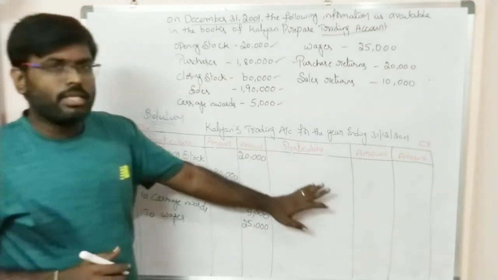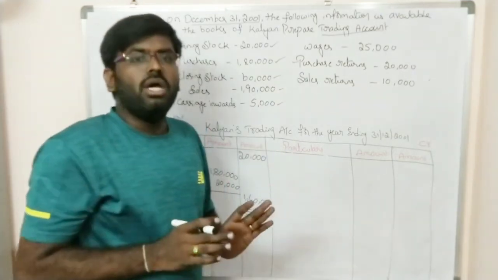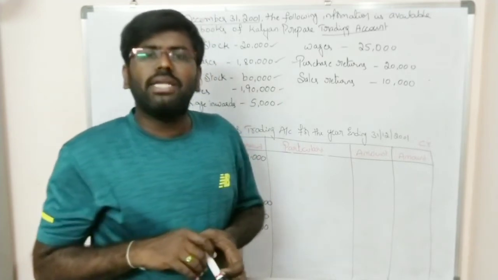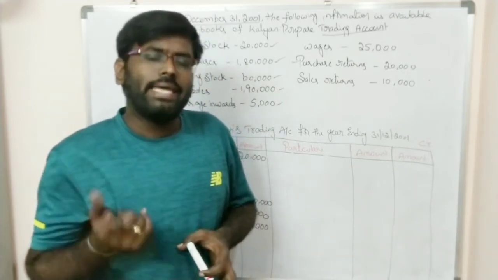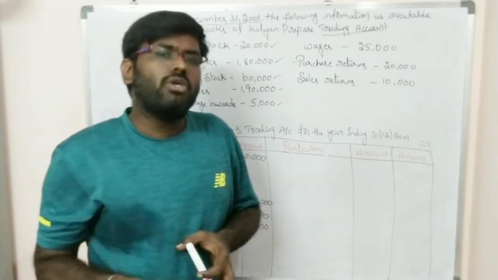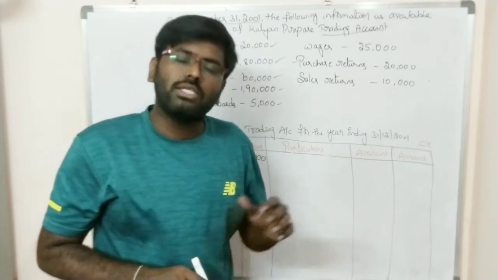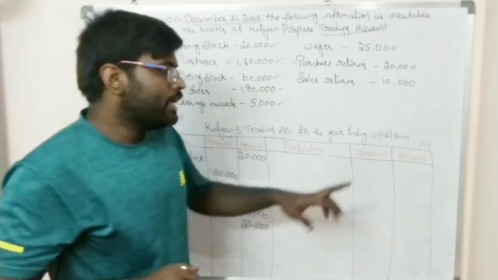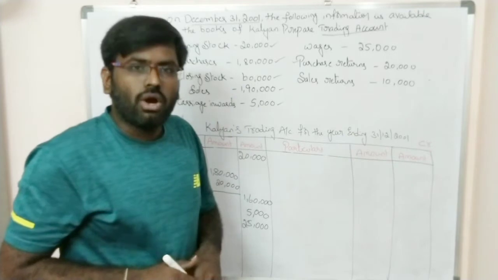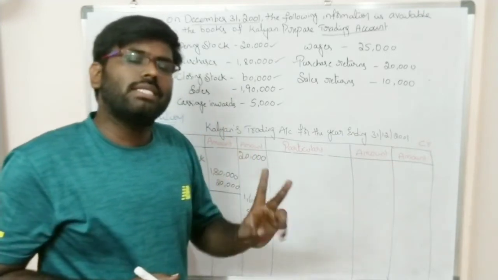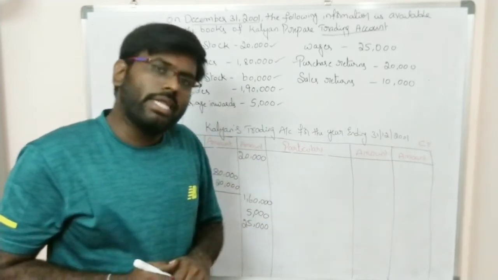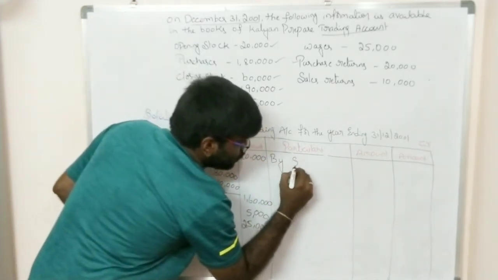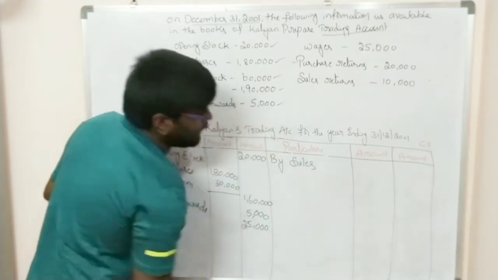So now we will go for the credit side, that is incomes. From trading activity we will get only one income, that is sales. Buying and selling means whenever you sell some goods or products to others, you get income. So here on the credit side we will record only sales as well as the stock which is present at the end of the financial year. Under the credit side, the first one you should record is by sales amount.